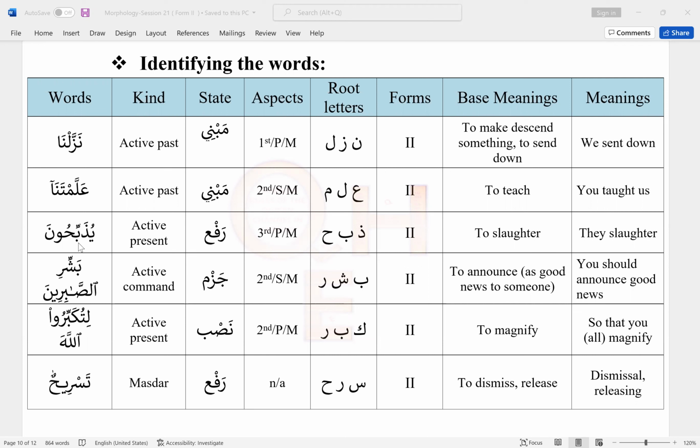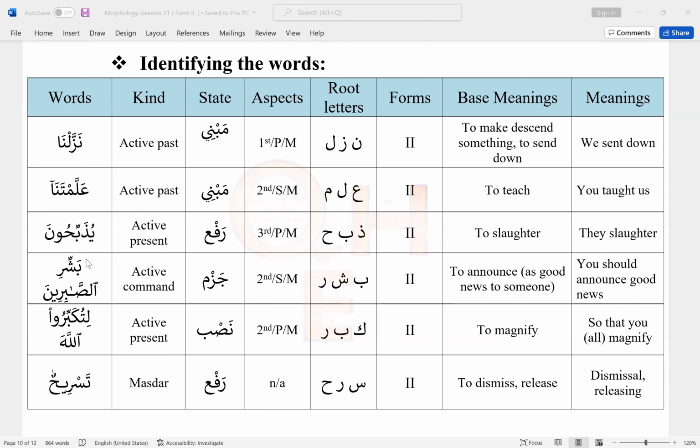If it was passive, as you can see in the Sorfsagit table, the second root letter should have fatha. That's not the case over here. The second root letter has kasra. So that's the reason this is active present tense. And again, the doer is third person plural male. Dhal, ba, ha are the root letters. It means to slaughter. So the doer is they, and the meaning will be they slaughter.